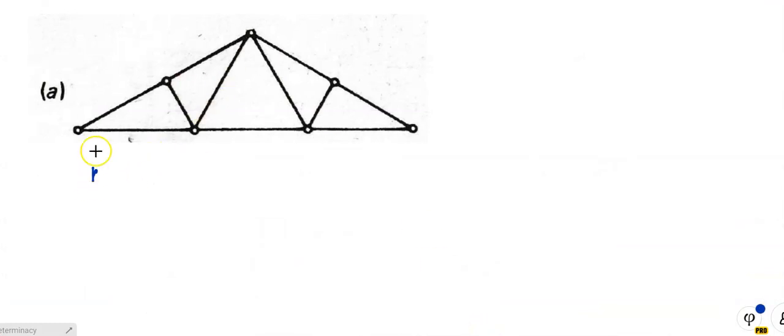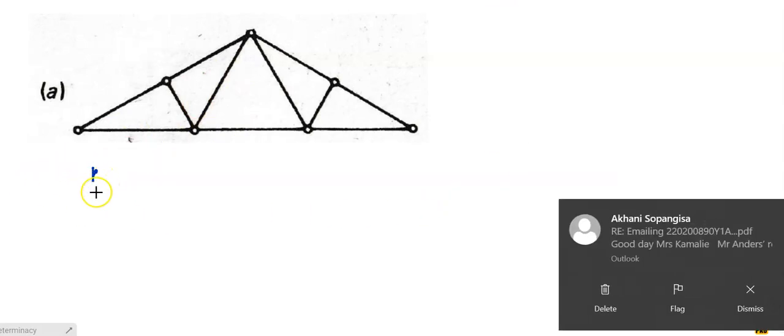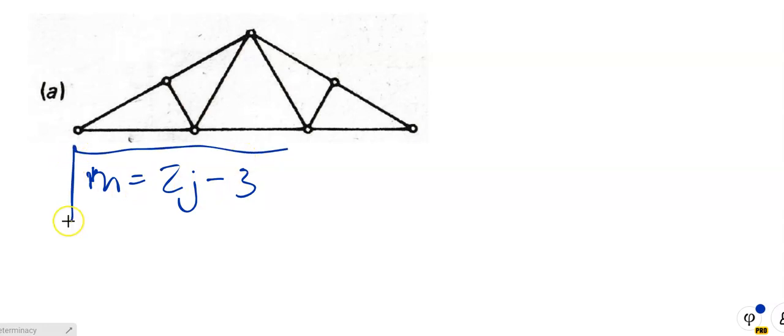So M is my formula. Number of members, I'm going to count that. M is equal to 1, 2, 3, 4, 5, 6, 7, 8, 9, 10, 11.